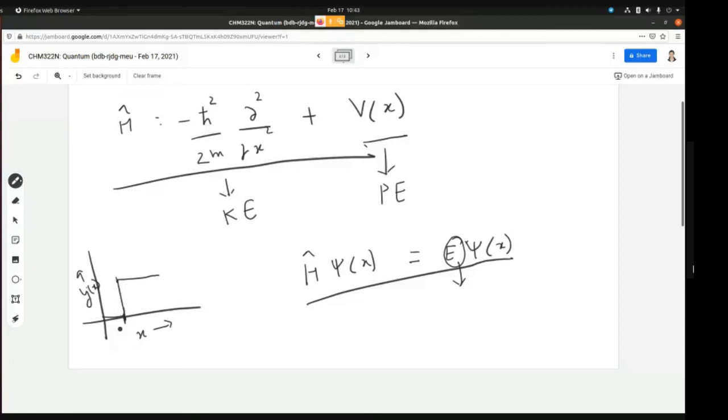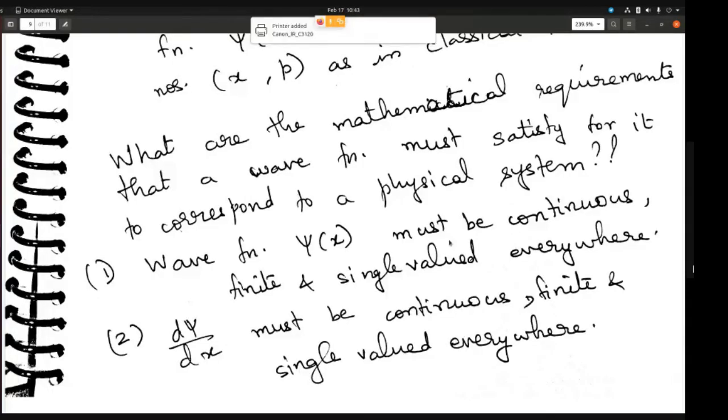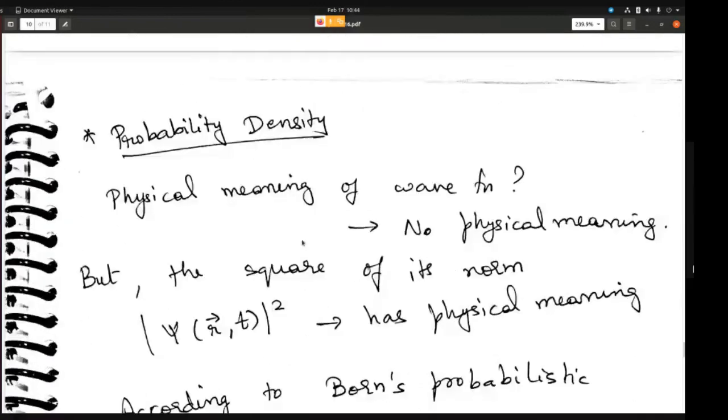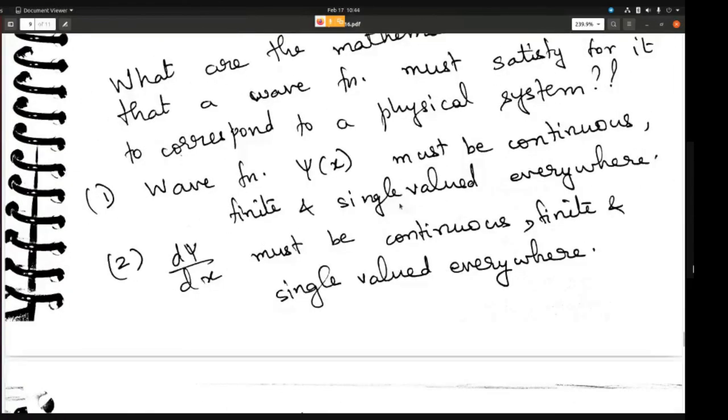This function cannot be a wave function, because here it is taking two values. So y of x is 0 and also y of x is some value 1 or something. So y of x has two values for one value of x, which means this function is not single valued. That is the problem here. So only those functions which are single valued, continuous, and finite are valid wave functions. That is your criteria for a wave function.